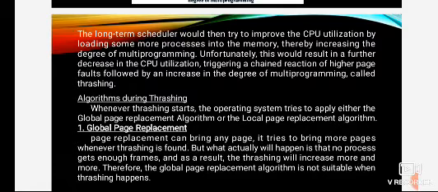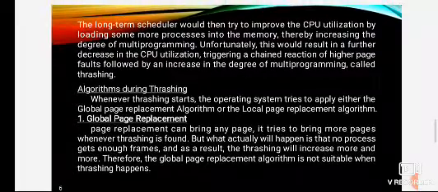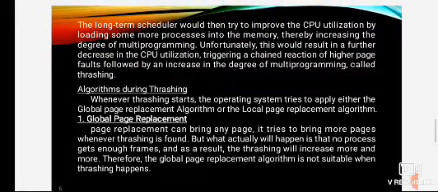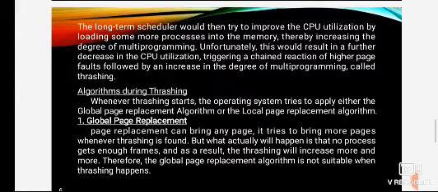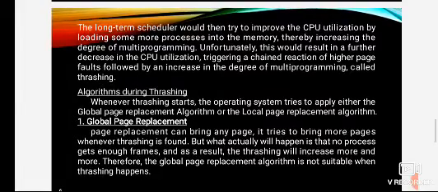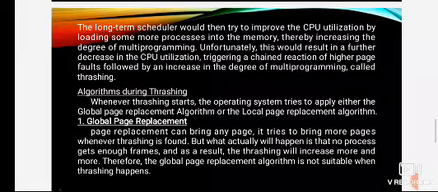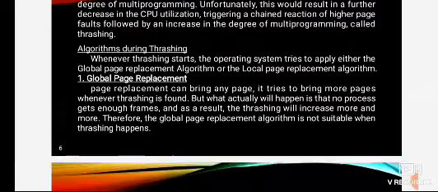Algorithms during thrashing. Whenever thrashing starts, the operating system tries to apply either the global page replacement algorithm or the local page replacement algorithm. The global page replacement algorithm can bring any page; it tries to bring more pages whenever thrashing is found. But what actually happens is that no process gets enough frames and as a result the thrashing will increase more and more. Therefore, the global page replacement algorithm is not suitable when thrashing happens.